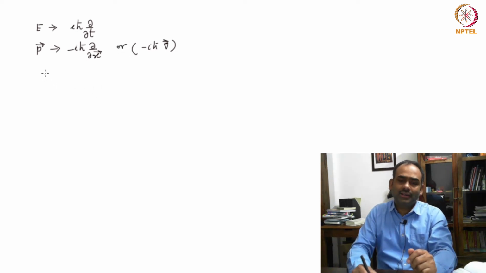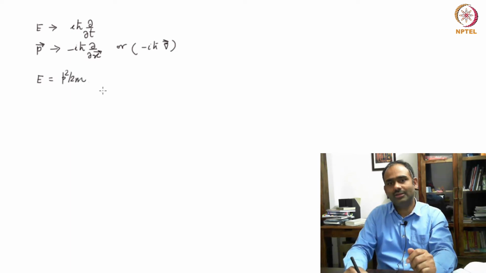And then you say, okay, the particle has to satisfy the dispersion relation, which is E is p square over 2m. I am looking at a free particle. There is no potential, so it's just a free particle.